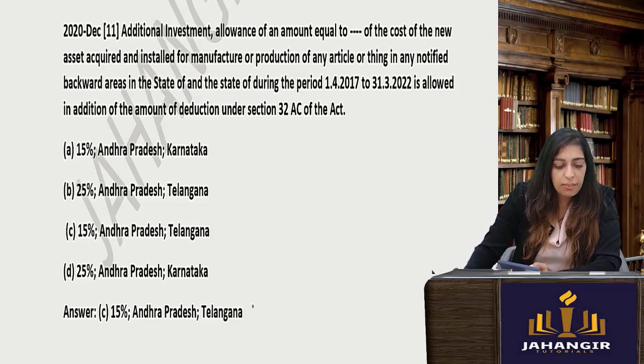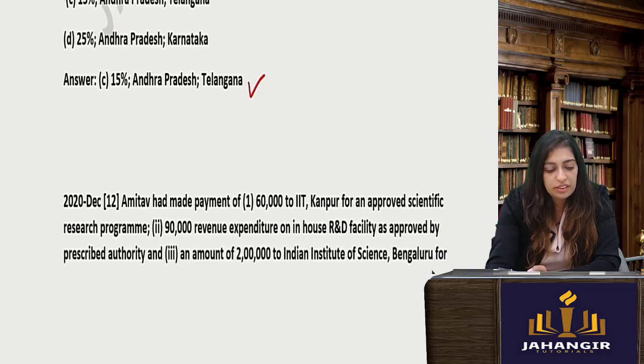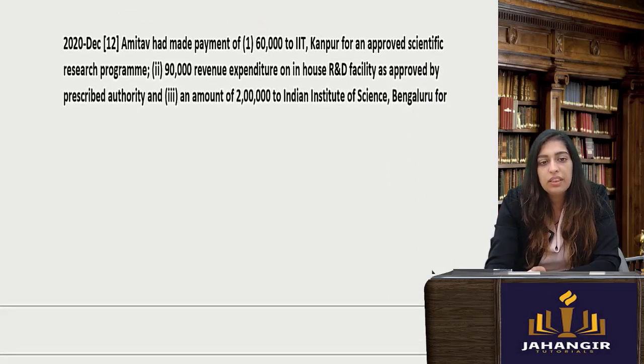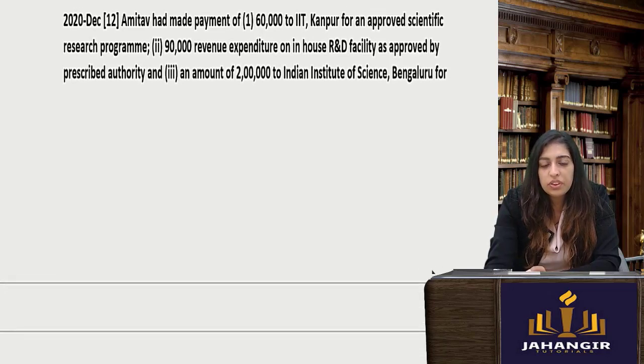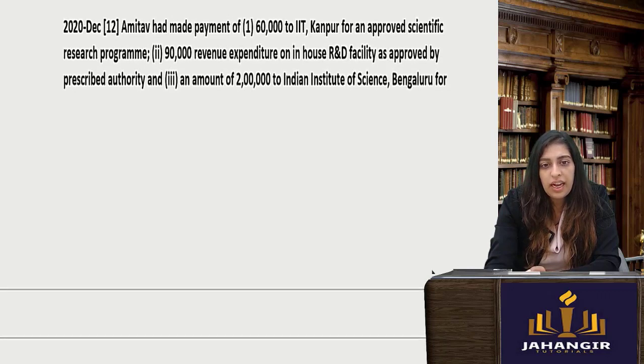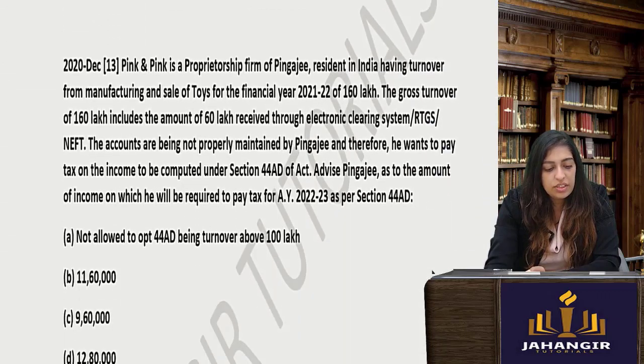And what are the backward states? West Bengal, Bihar, Telangana, okay, and Andhra Pradesh. So this. Next, Amit had made payment of 1,60,000 to Kanpur. So we have done same sum. All these are approved, so it will be added. You will get 3,50,000 as your deduction.